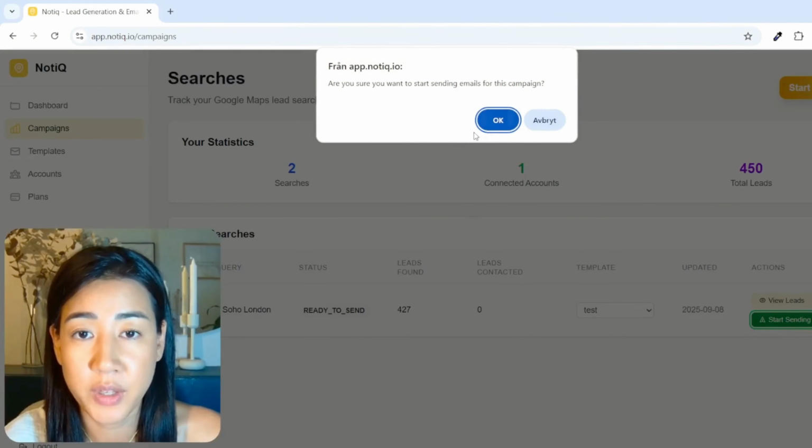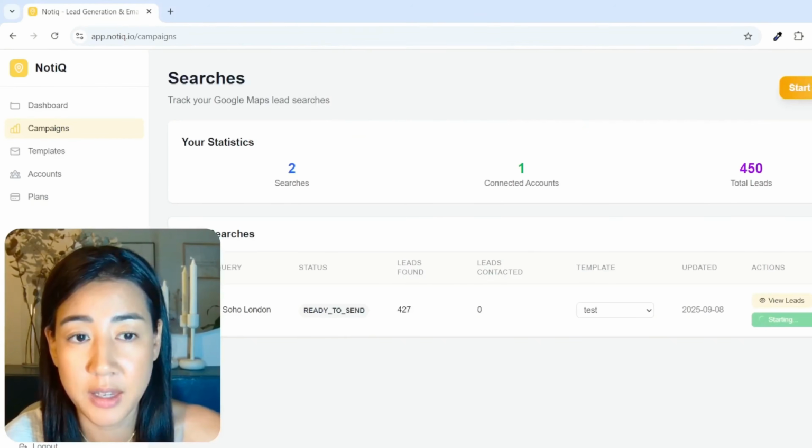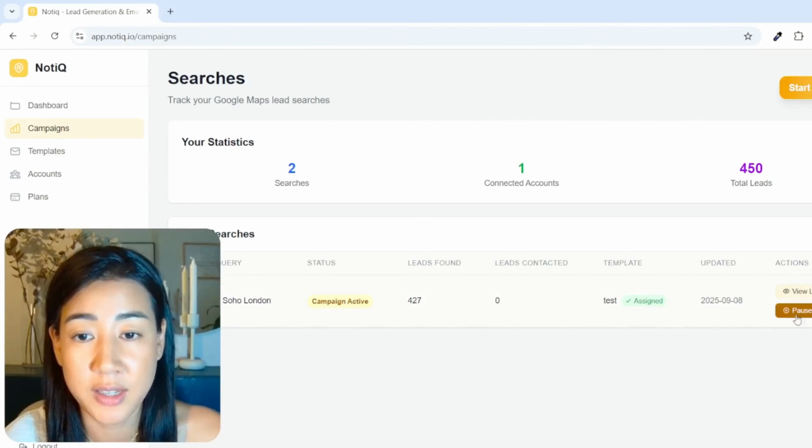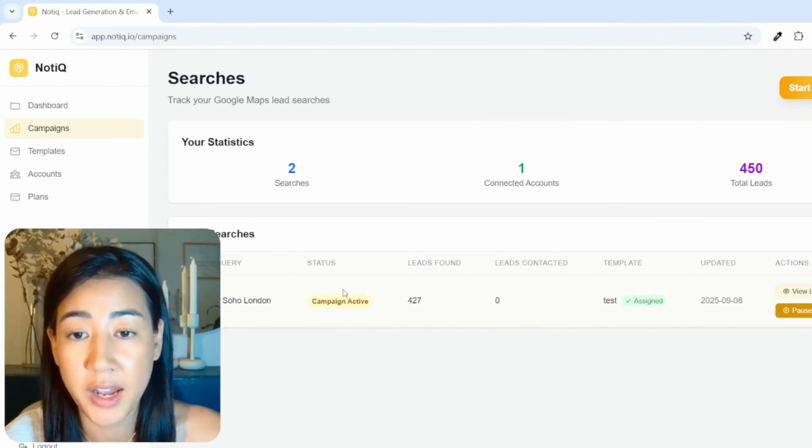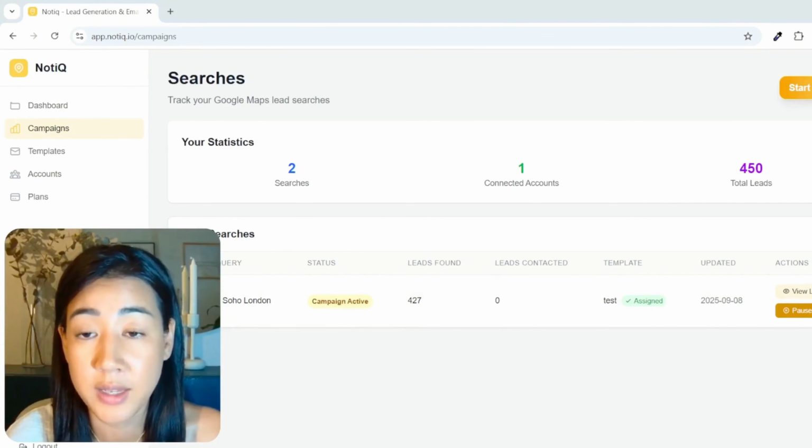So here we're going to get a pop-up. Are you sure you want to start sending emails for this campaign? Yes. And now we're gonna start sending, and here you can pause your campaign if you would like. And the campaign is now active, and we're going to send 20 emails a day following the schedule that you input in the template.